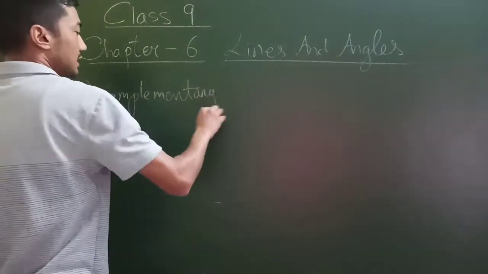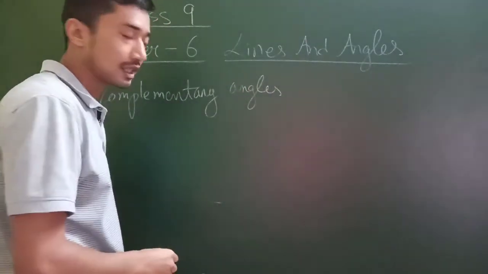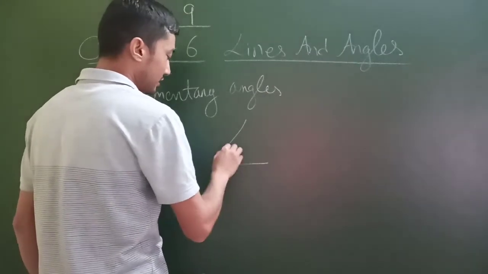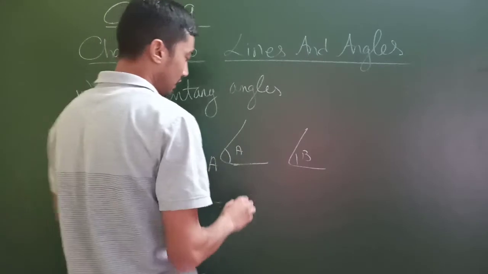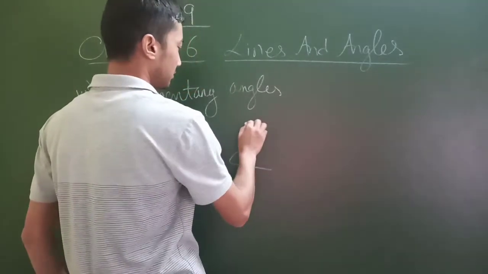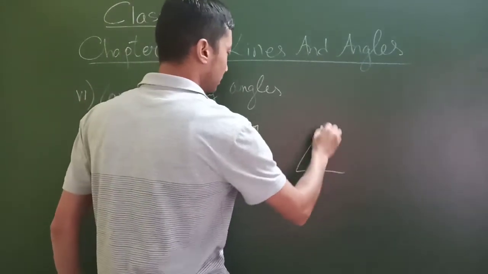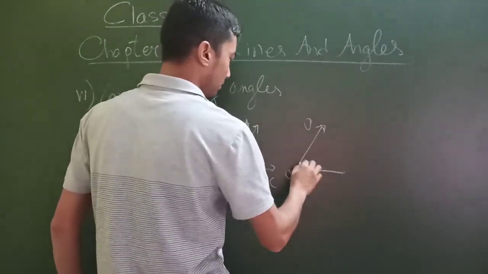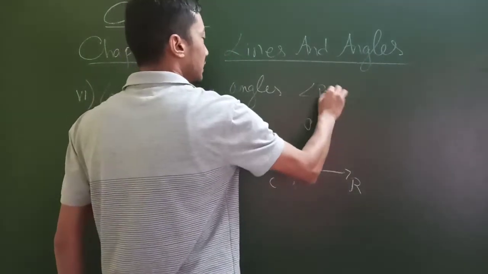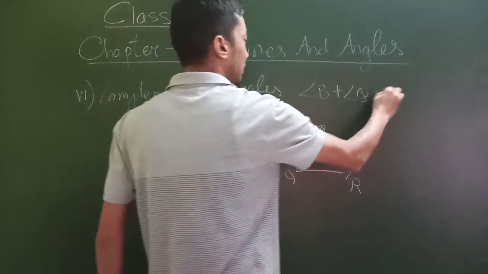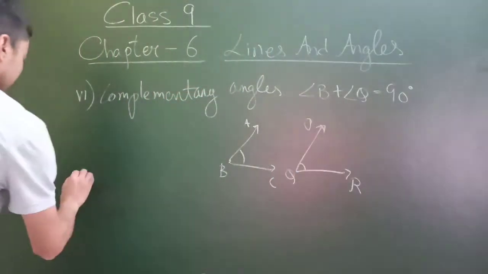We have all done this in our lower classes, but quick revision. Complementary angles. If you have two angles, A, B, C and P, Q, R, I'll just name these angles B and Q. If the sum of the two angles, angle B and Q, is 90, then we say that they are complementary angles, isn't it?